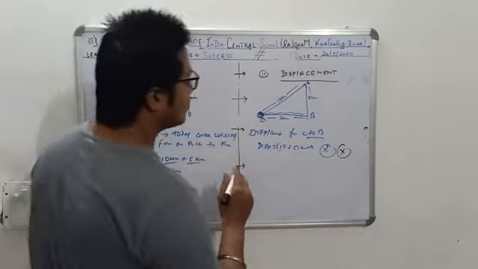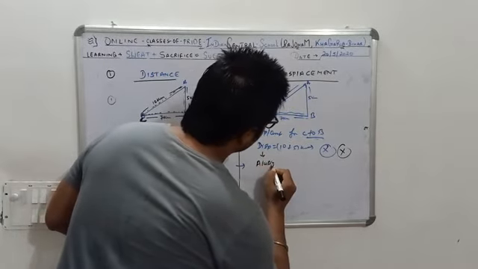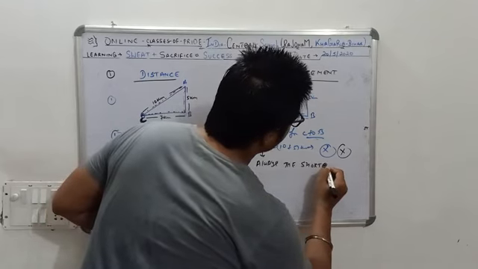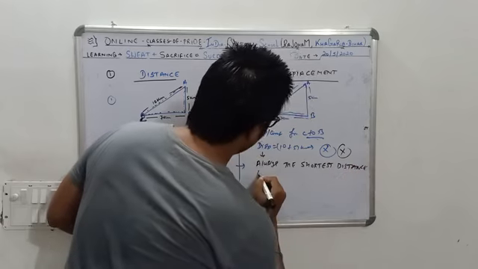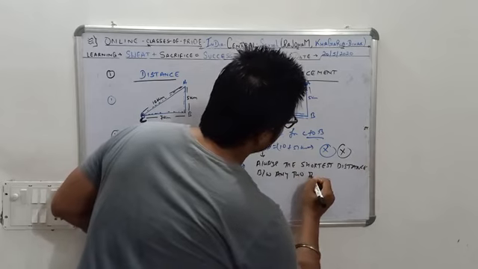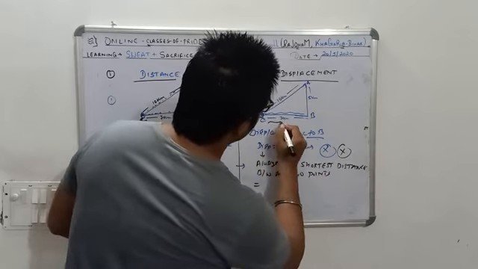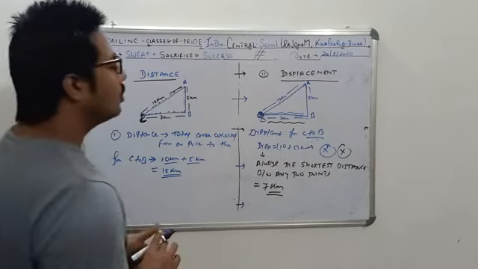Displacement is always the shortest distance between any two points. So this will be the shortest distance, which is equal to 7 kilometers.